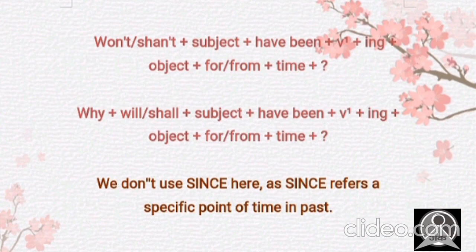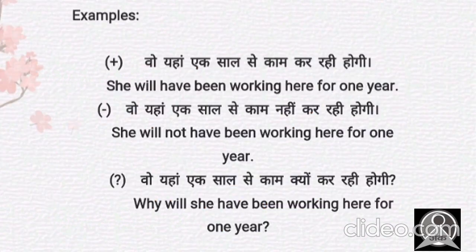And now it's time for having some examples. For the positive one, वो यहाँ एक साल से काम कर रही होगी. So she will have been working here for 1 year. For the negative one, वो यहाँ एक साल से काम नहीं कर रही होगी. She will not have been working here for 1 year. For the interrogative one, वो यहाँ एक साल से काम क्यों कर रही होगी? Why will she have been working here for 1 year?